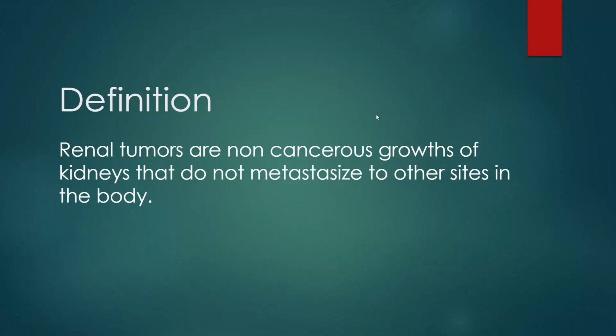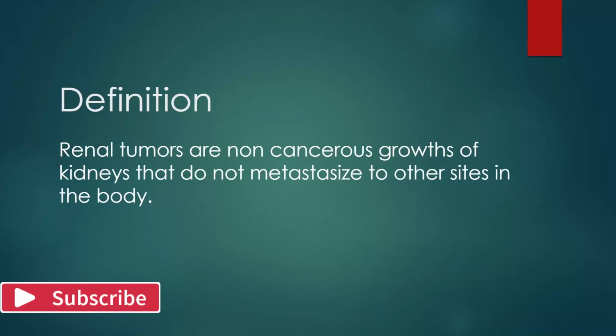Renal tumors are the non-cancerous growths of the kidneys that do not metastasize to other sites in the body. If we compare to other disease conditions or other tumors, when the disease occurs in the later chronic stages, it completely spreads to other parts of the body. Whereas in renal tumors, the non-cancerous cells that are produced remain localized.